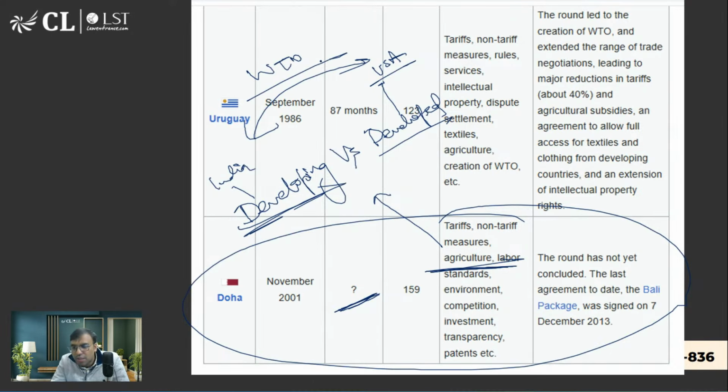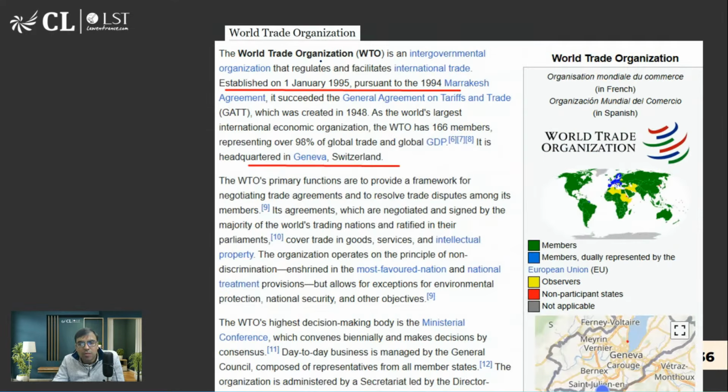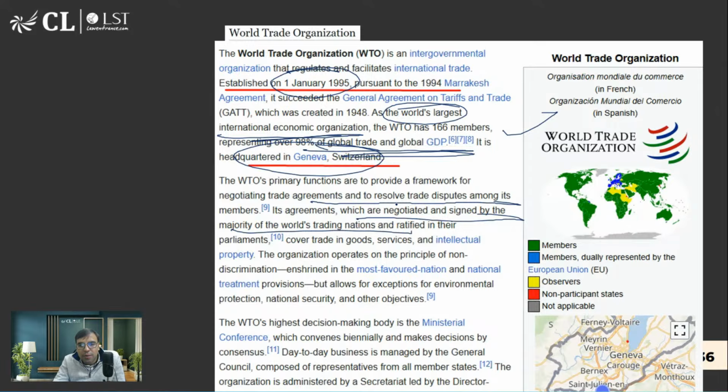ठीक है, सो ये सब चीजें, है ना. डब्ल्यूटीओ 1 जनवरी 1995, जेनेवा स्विट्जरलैंड में हेडक्वार्टर है. Again, the idea is वही चीज है कि world's largest international economic organization, global trade. So we have to reduce the trade barriers. That's the idea behind this, है ना. ये आपको पता होना चाहिए.